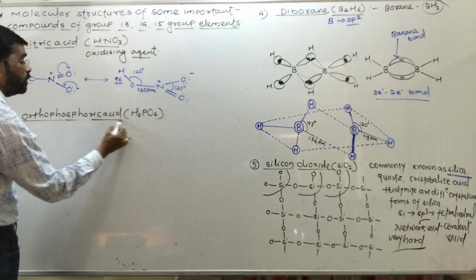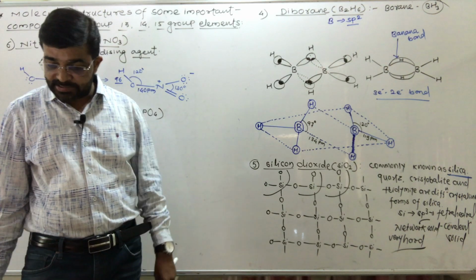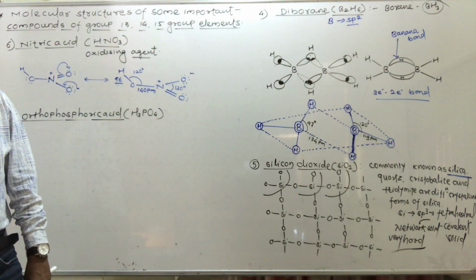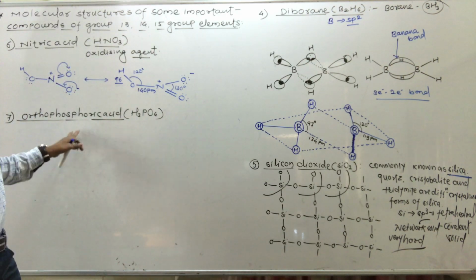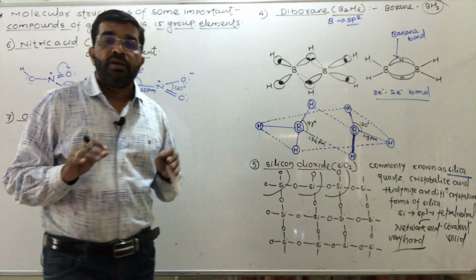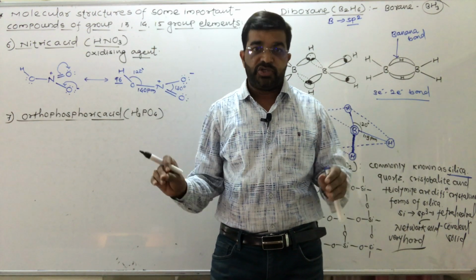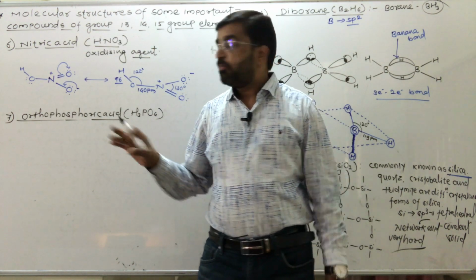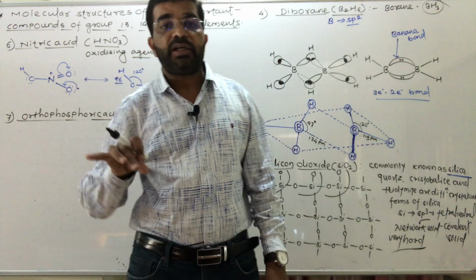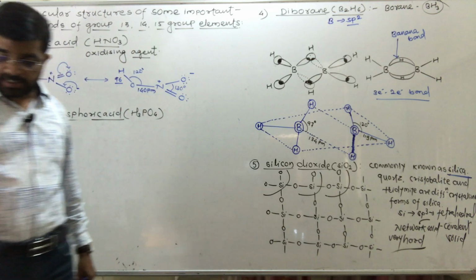So phosphorus has a number of oxy acids, but one of the important ones is orthophosphoric acid.